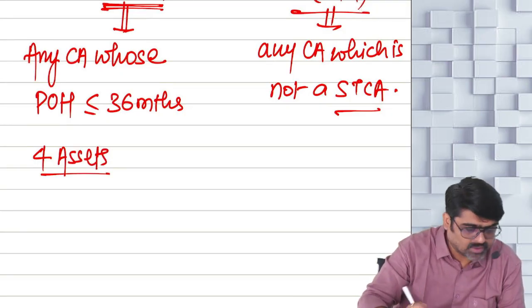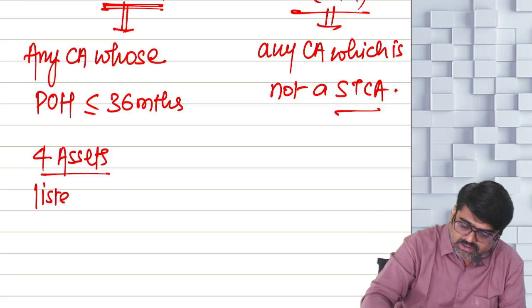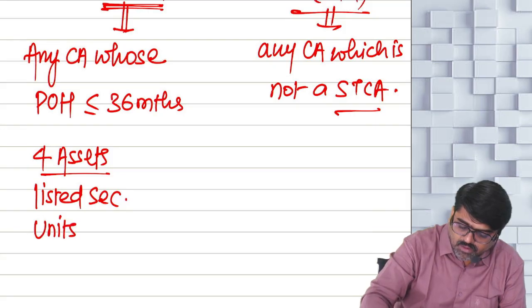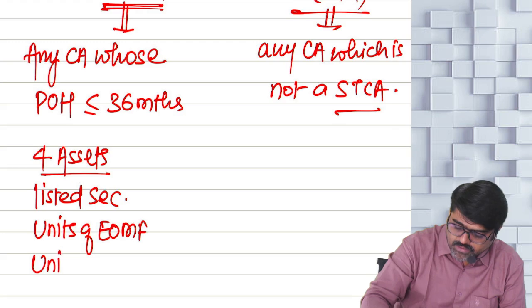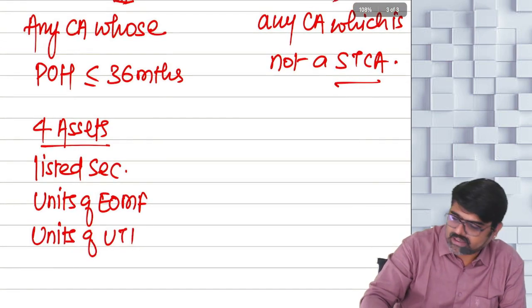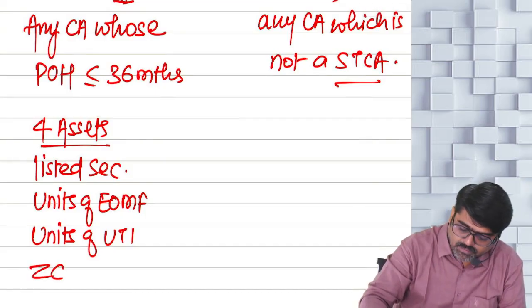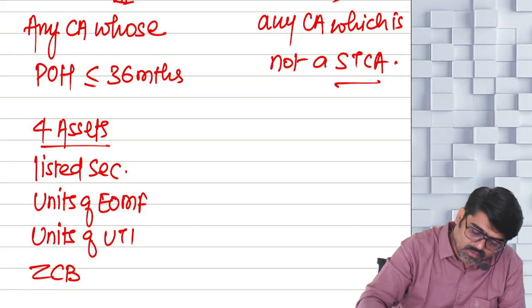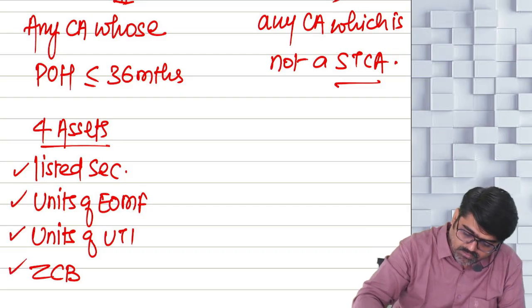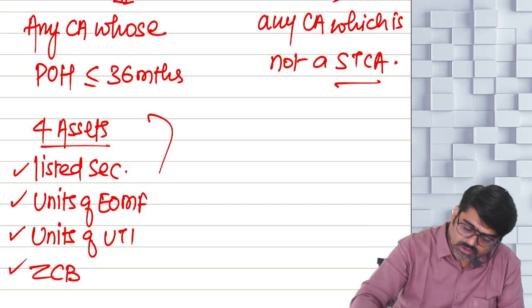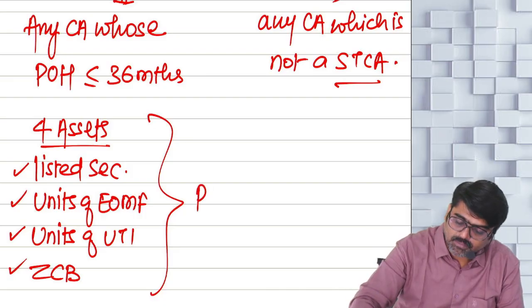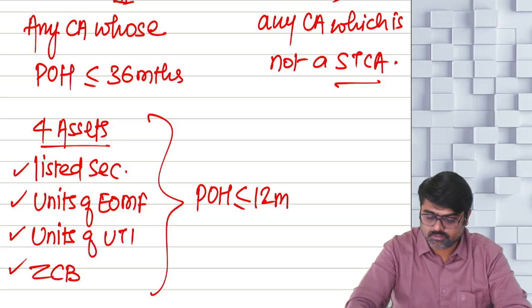I'll write the names. Okay, 4 assets: listed securities, then units of equity-oriented mutual fund, units of UTI, and last but not the least, zero coupon bonds. Okay, 1, 2, 3 and 4. In the case of these 4 assets, their period of holding should be less than or equal to 12 months.